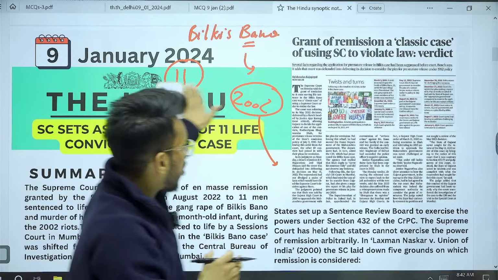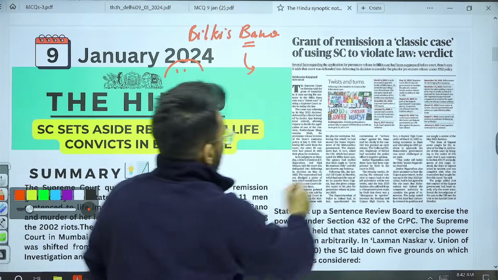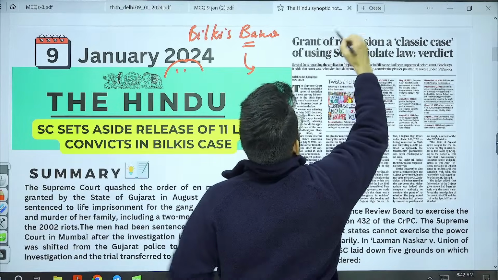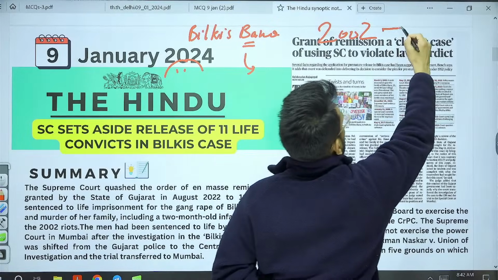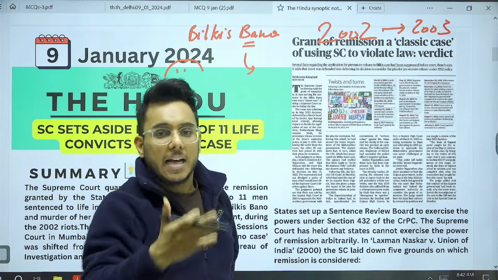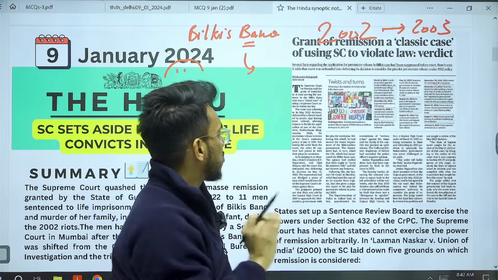Now guys, when we talk about this entire matter, this incident of rape happened in 2002. The Supreme Court ordered in 2003 that this particular matter should be taken up through the CBI, so a CBI inquiry was ordered by the Supreme Court in 2003.